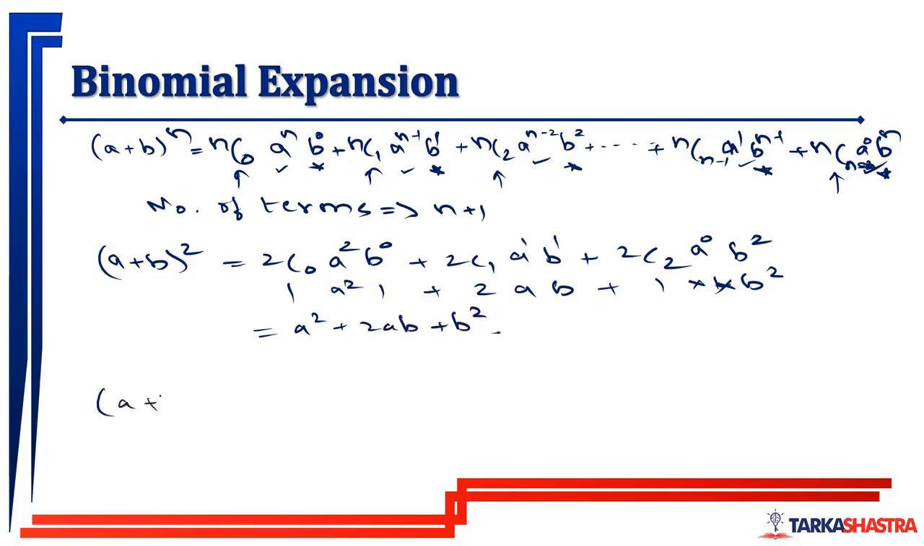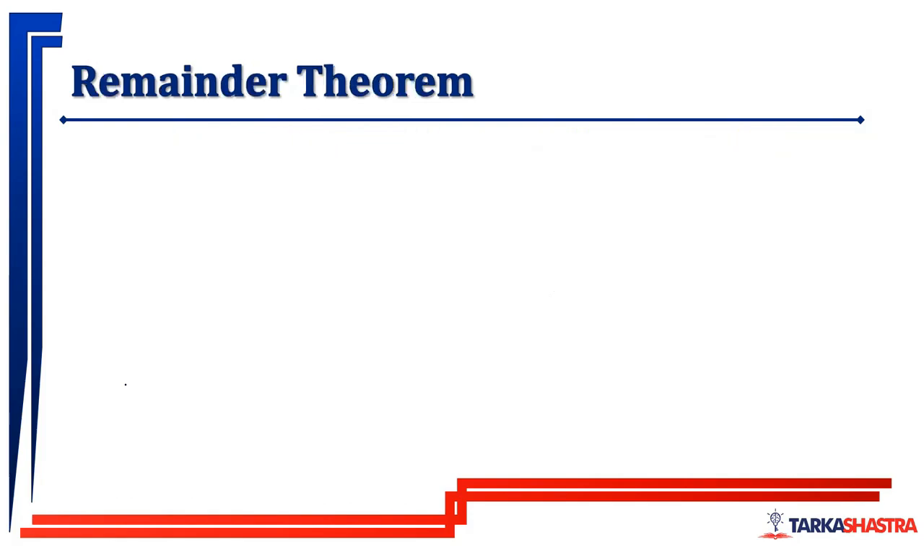Similarly, (a+b)^3 is calculated using this formula. (a+b)^4 can be calculated using this formula. (a+b)^10 can also be calculated using this formula. This is your binomial expansion. Once you understand the binomial expansion, let us try to understand the remainder.